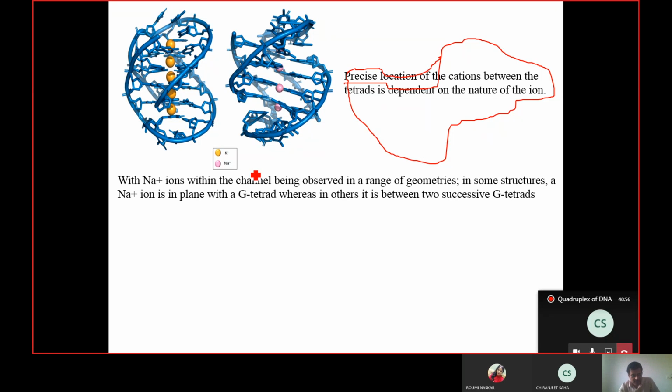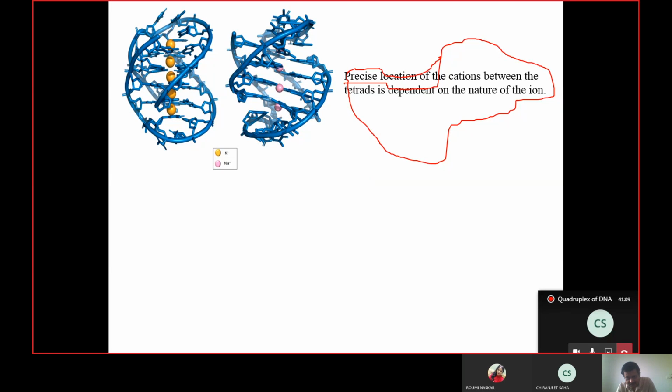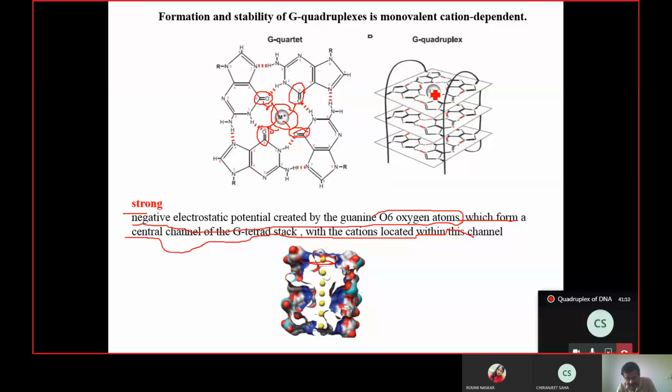Now, the sodium ion within this channel is observed in a range of geometries. In some structures a sodium ion is placed within the G tetrad, and in other structures between the two G tetrads.